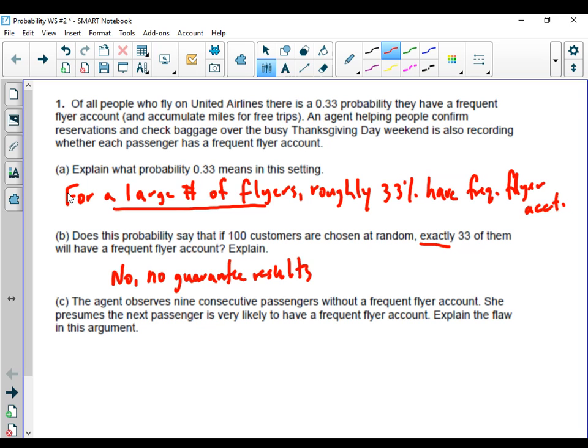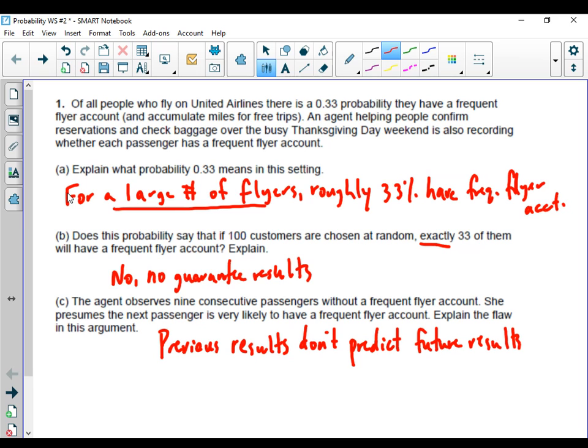Basically, the previous results don't predict future results. Probability, again, is over a long range that we expect something to happen a certain amount of times, but it's no guarantee. There's no prediction for future results.